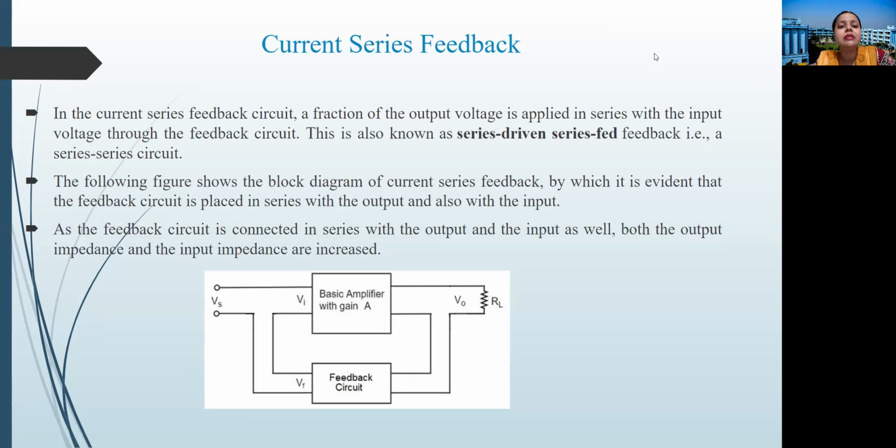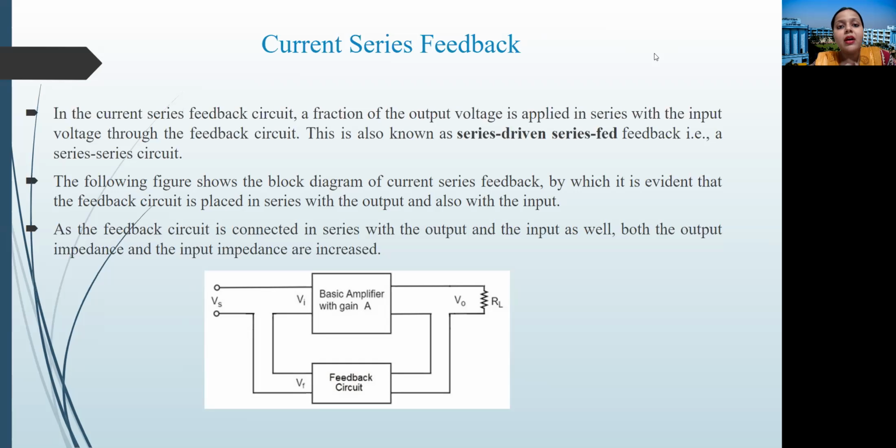So students, if you summarize this part, before I go for the last one, current shunt feedback, we are having 4 types of feedback. One is voltage series, another voltage shunt, next current series, and the next one current shunt. Now, whenever there is a shunt connection, input and output impedance will get decreased. Whenever there is a series connection, that particular impedance will get increased. That is the first part that we need to remember.